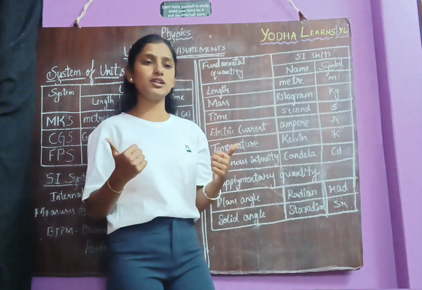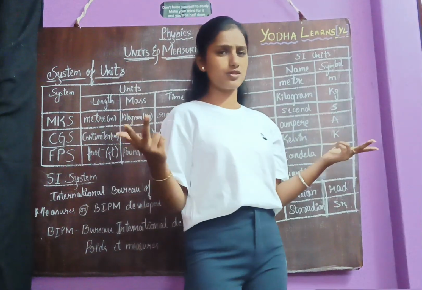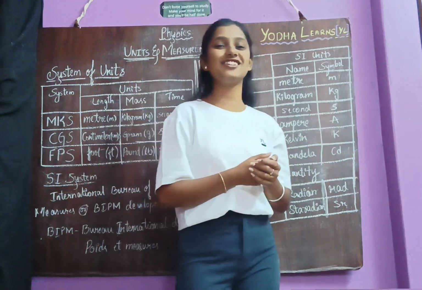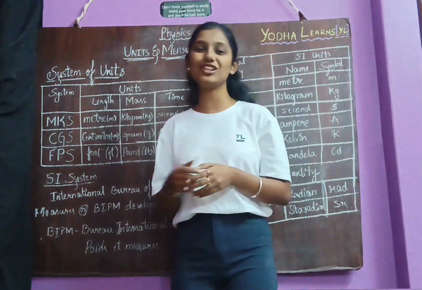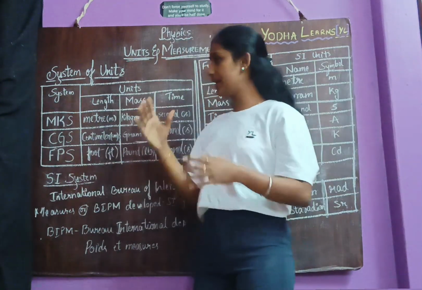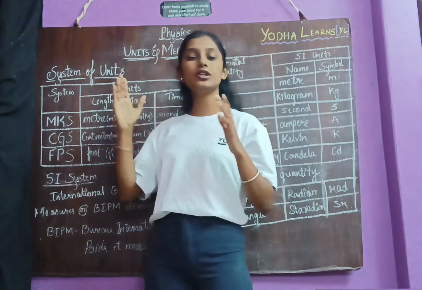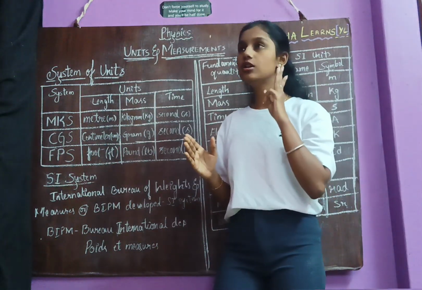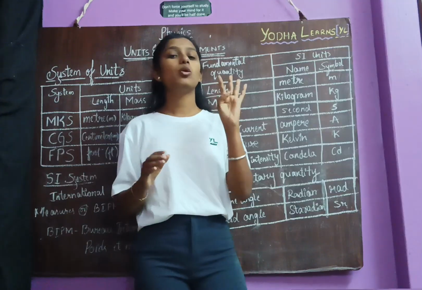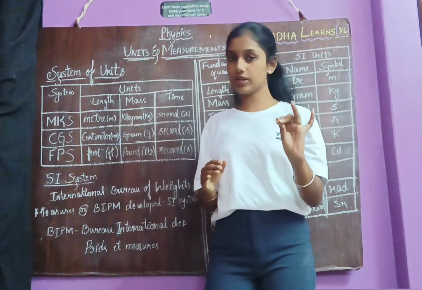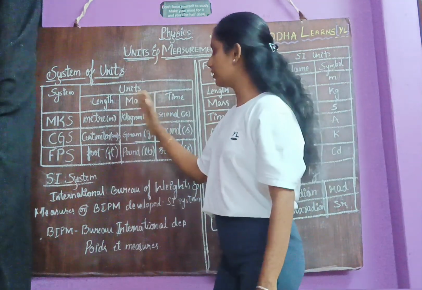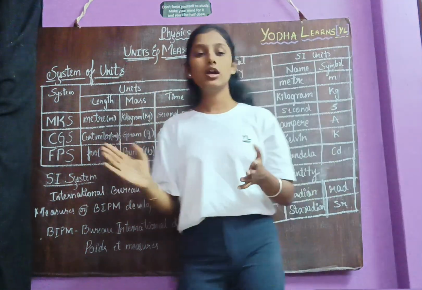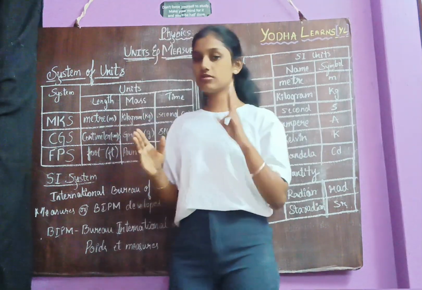What is this MKS system, CGS system, FPS system? Someone may be thinking, what is this? How do we need to understand all these letters? So majorly, this system of units is categorized by considering the three major quantities: length, mass, and time. Based on this length, mass and time, we have categorized it into the three types.